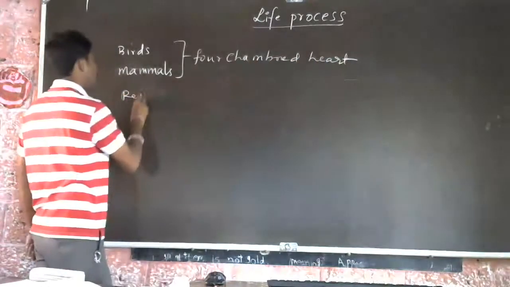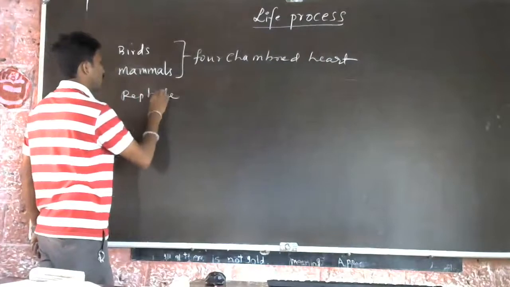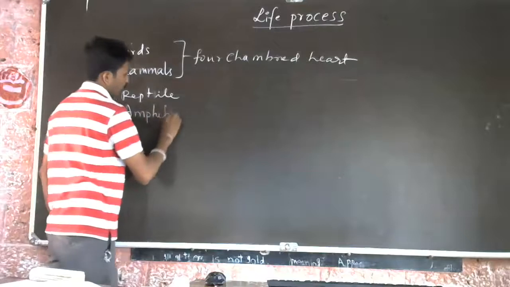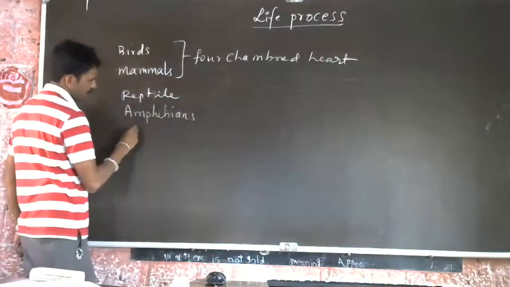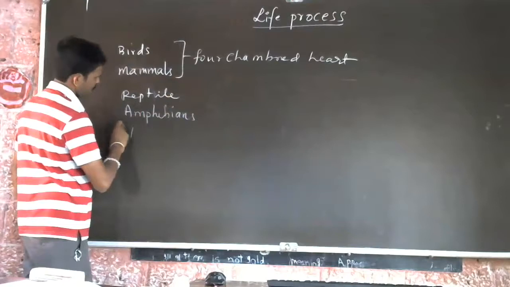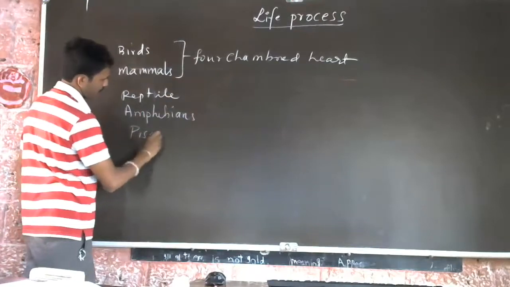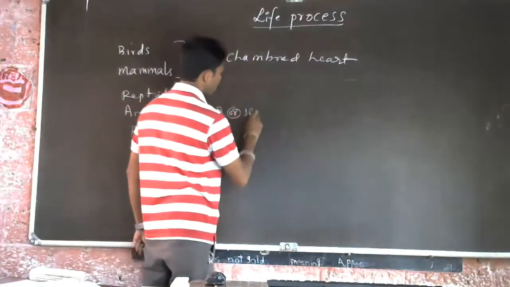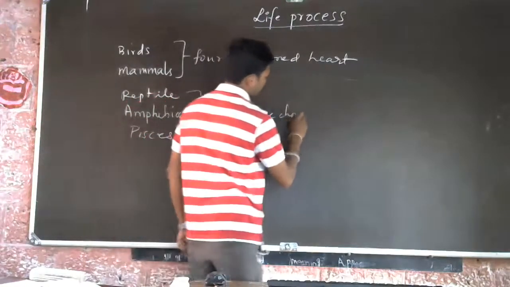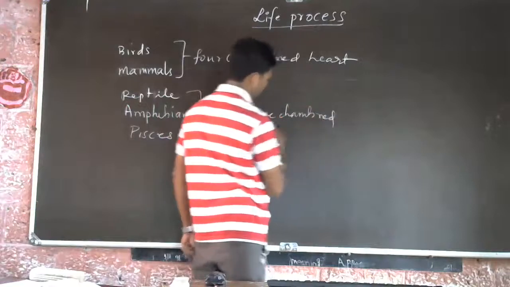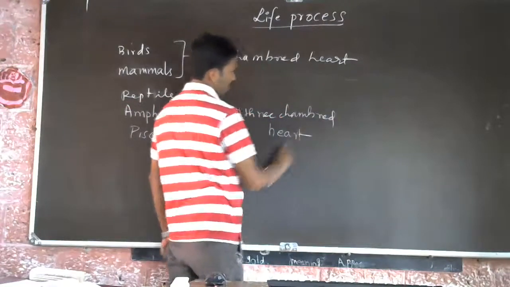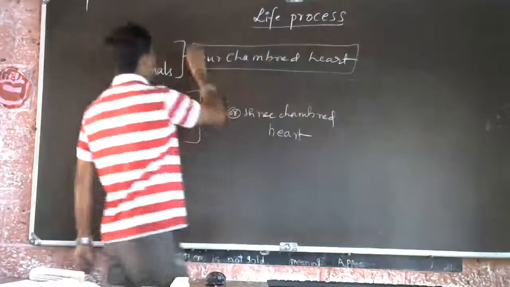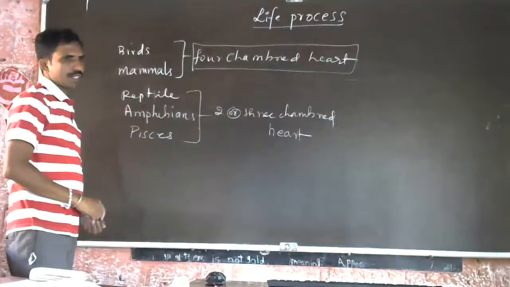Take reptiles, amphibians, and fishes. So we'll have a three-chambered, two or three-chambered heart. So we have a lot of advantage if you take the four-chambered heart.